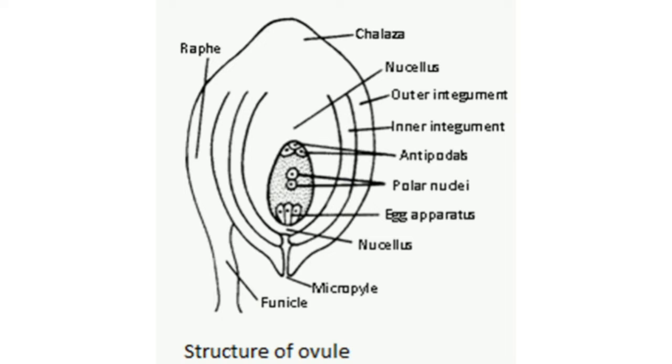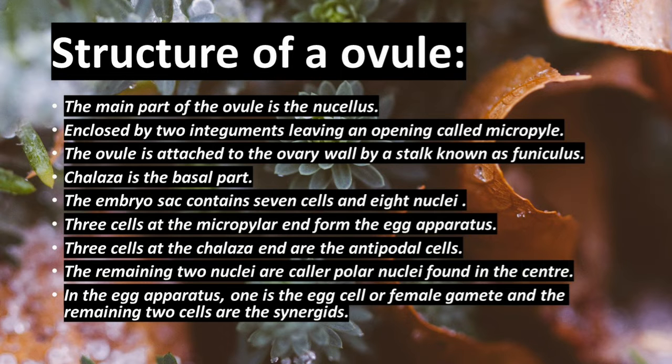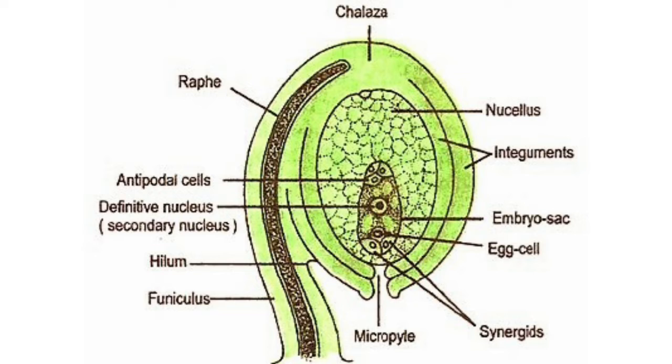The main part of the ovule is the nucellus, which is enclosed by two integuments, leaving an opening called micropyle. Children, what do you mean by integuments? The covering of the ovule is called integument. The ovule is attached to the ovary wall by a stalk known as funiculus, and the chalaza is the basal part.